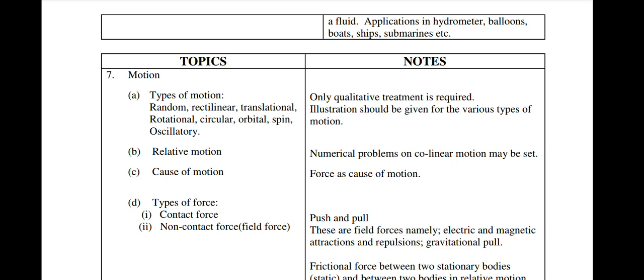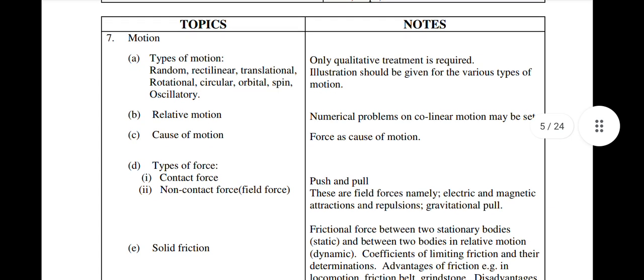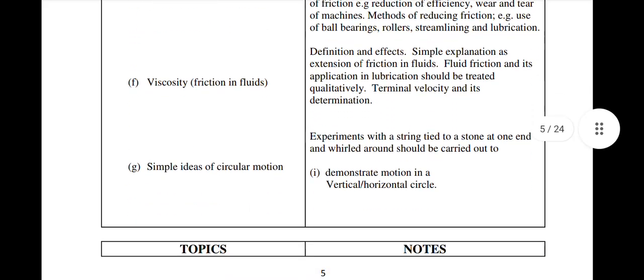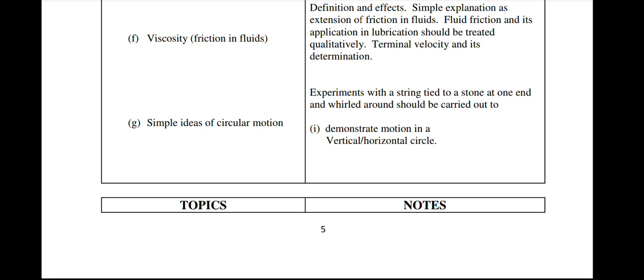Now, number 7, motion. This one is always asked almost every year. Types of motion: random, rectilinear, translational, rotational, circular, orbital, spin, oscillatory. Relative motion, causes of motion. Types of force: contact force, non-contact force, or field force. We have solid friction, viscosity, friction in fluids, simple ideas of circular motion.